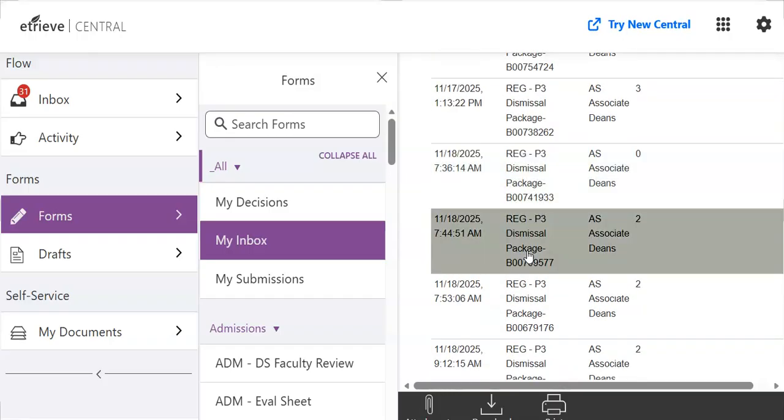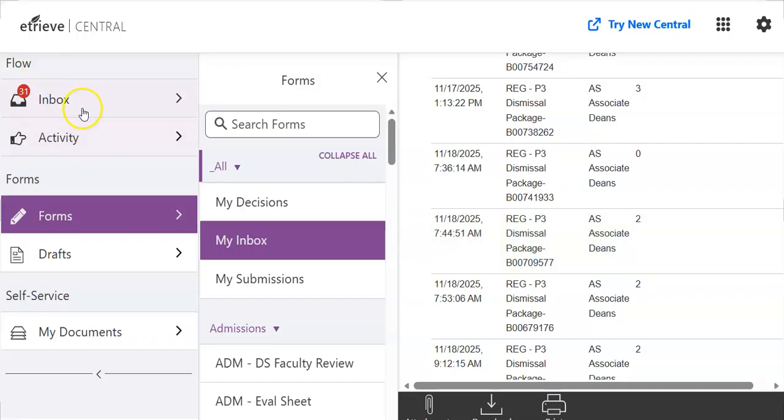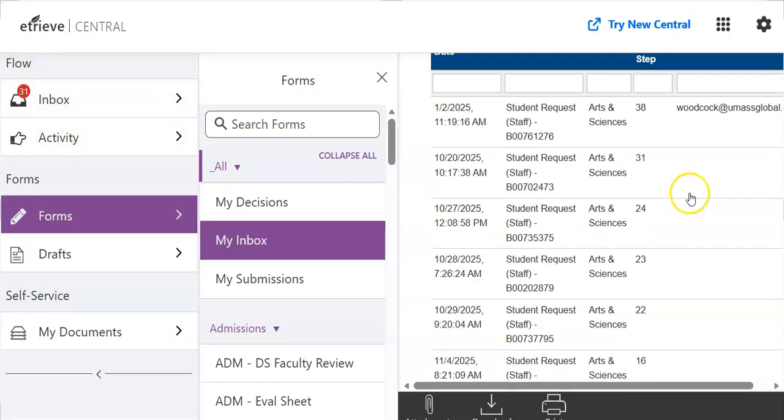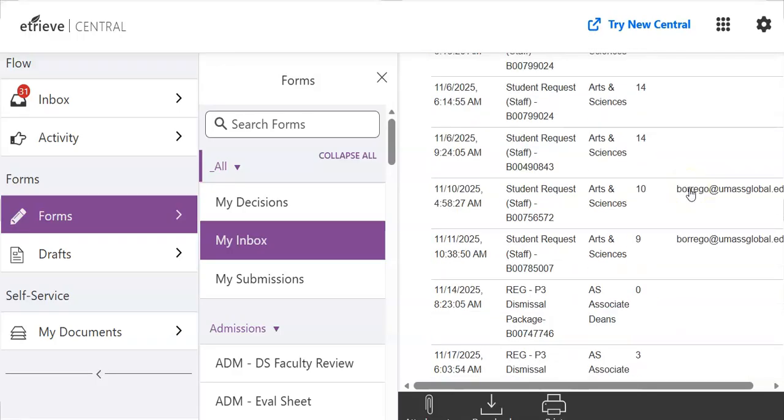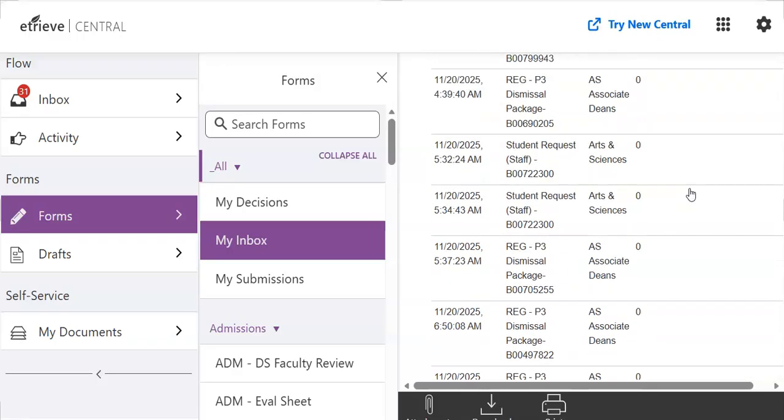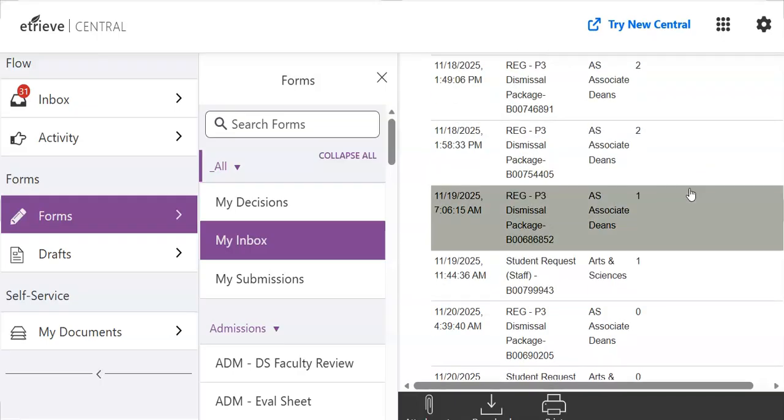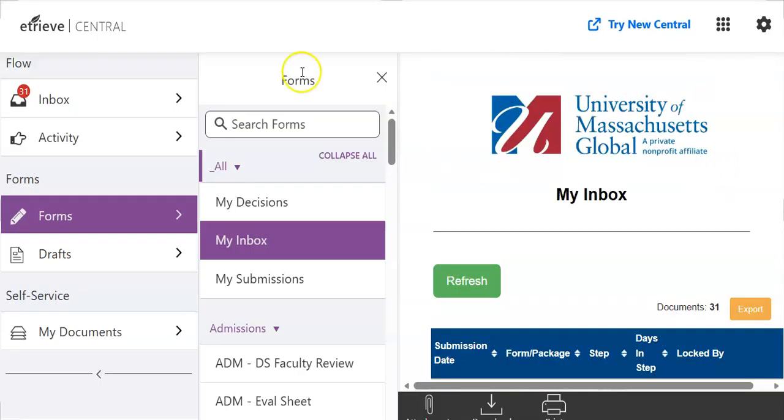So from this preview, I don't see the student name. It's basically like the other inbox, and this one has many, many more, I guess because it's in different states of process. I don't know, but I've never looked at that one.